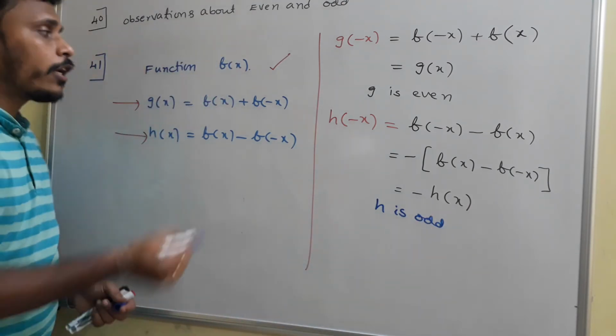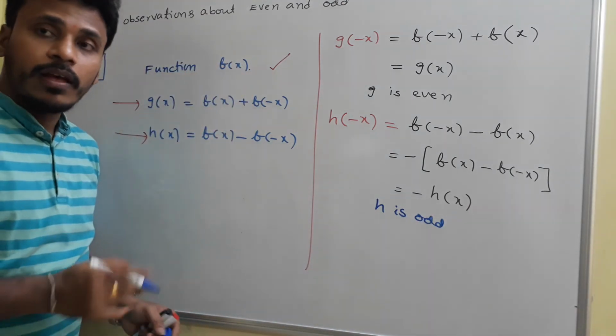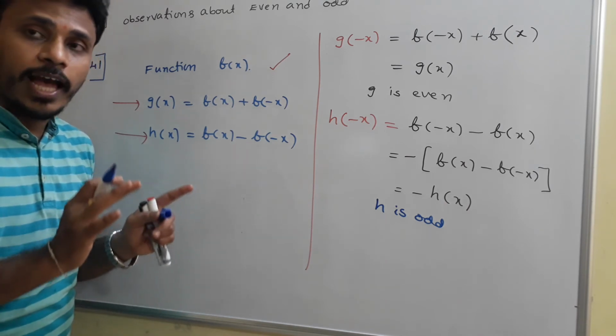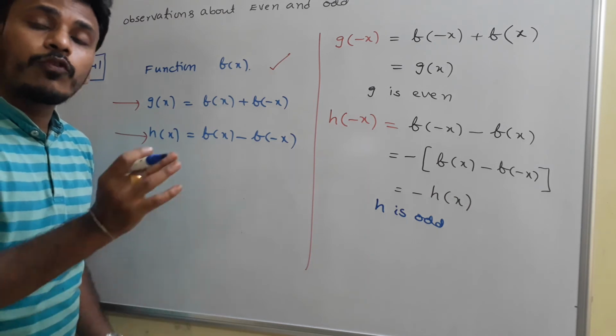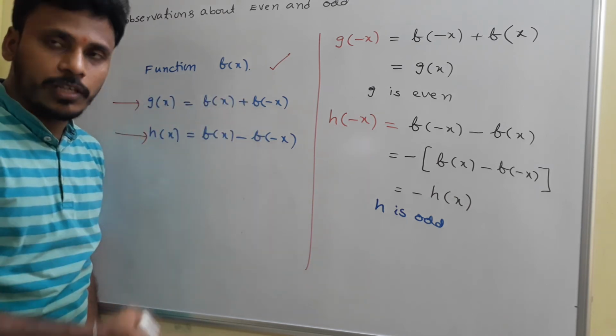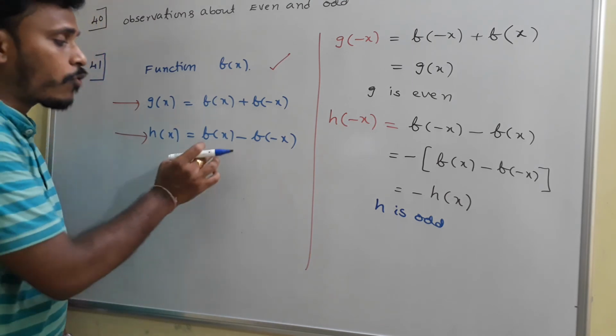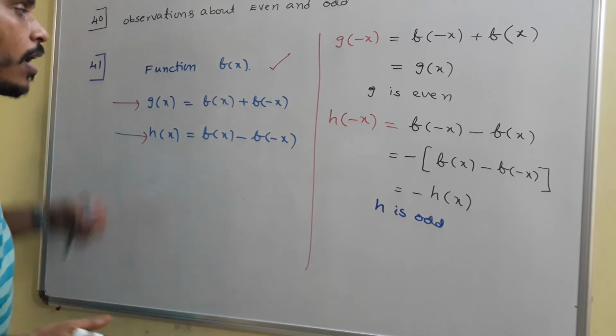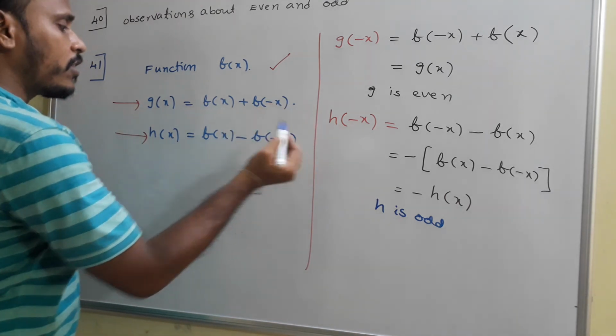At the end, if you have a function f of x, we don't know whether it is even or odd or anything, just we have a function, then if you construct f of x plus f of minus x, it surely becomes even, and if you construct f of x minus f of minus x, it surely becomes odd. And see, this is even and this is odd.